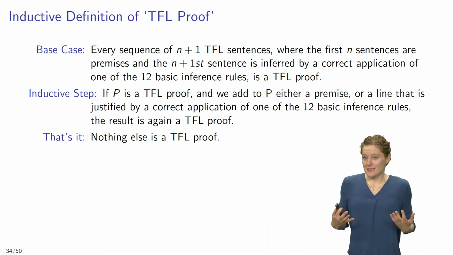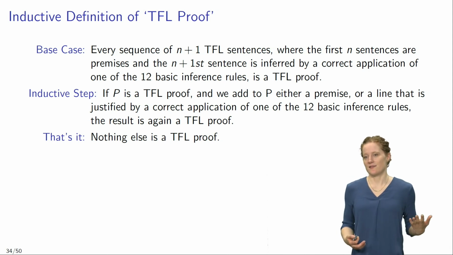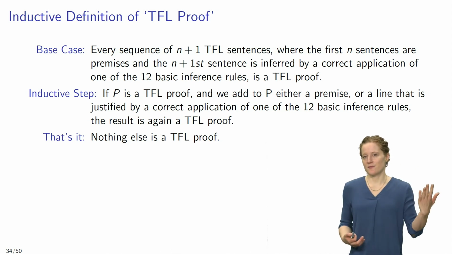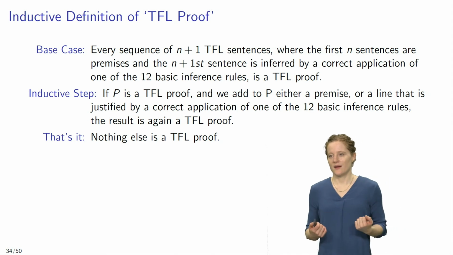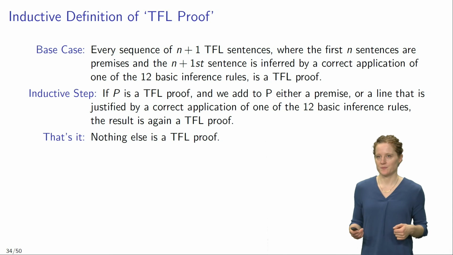And then the result again is a TFL proof. And finally, we say nothing else is a TFL proof. So every TFL proof either falls in our base class of entities or is defined in our inductive step, and nothing else is a TFL proof.